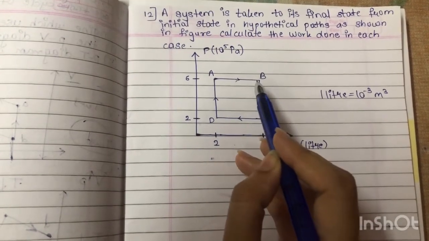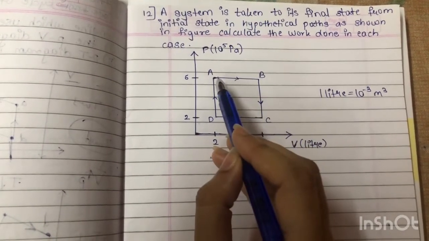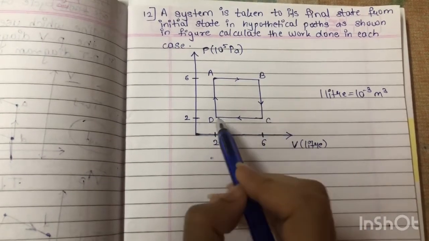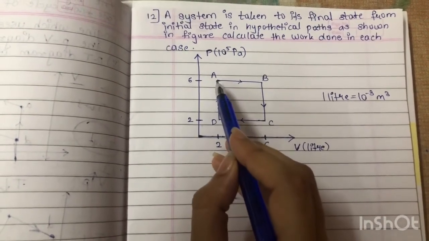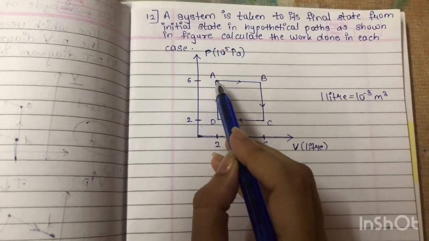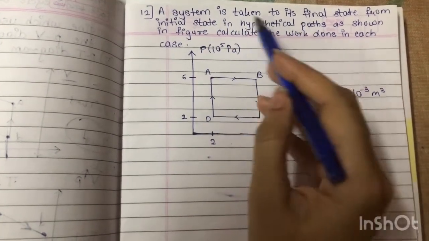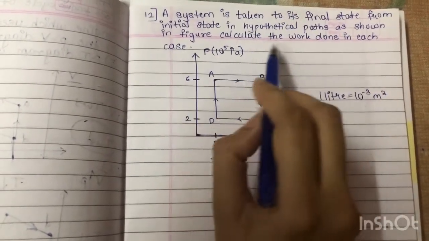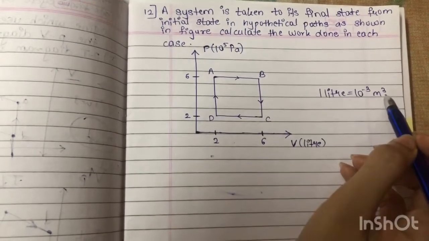So they have started from A, then from A to B, then B to C, then C to D, then to the final state, which is again the initial state, and the path is shown in a hypothetical manner. Calculate the work done in each case.